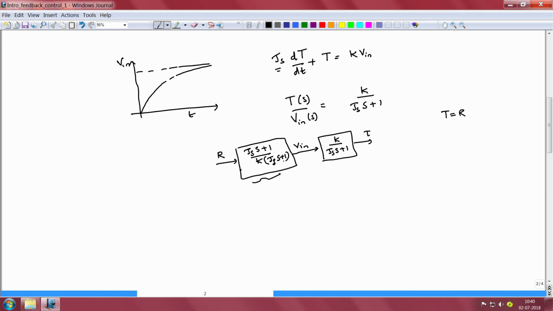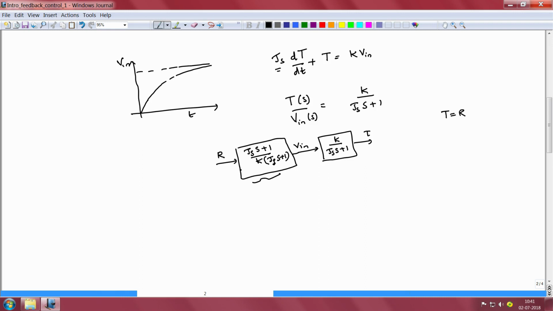So, let that be the denominator of this controller. Now, the numerator degree is 1, the denominator degree is 1, and hence the controller transfer function is a proper transfer function, and in principle we can realize this transfer function.